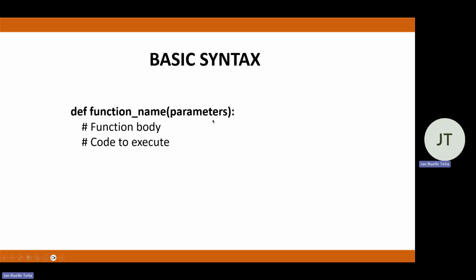Then within the function we have the parameters, or arguments. These are the values that we pass to the block of code inside the function. Inside the function, as you can see from here, the code is indented. It means that all those indented parts are part of that function. So if you wrote print here, for example, it would be executed once the function is called. Below this are the codes that would be executed once the function is called. You can have multiple functions in a single program.